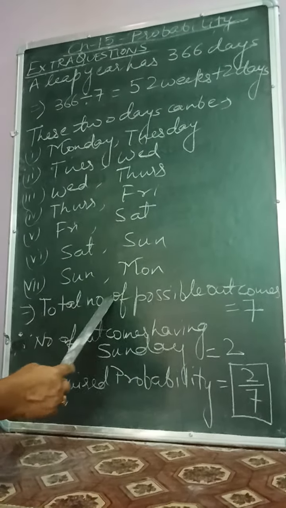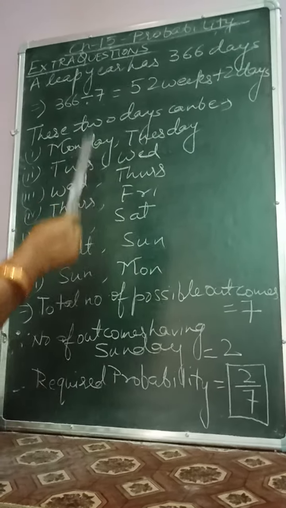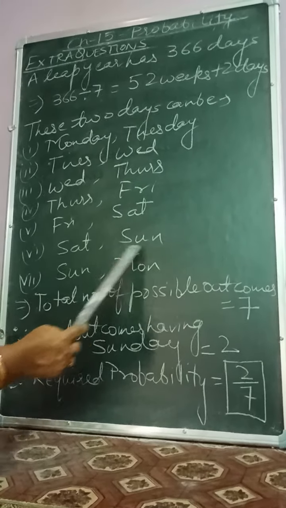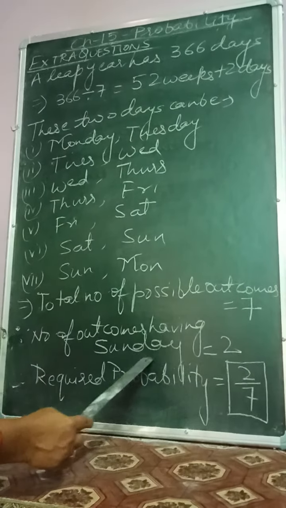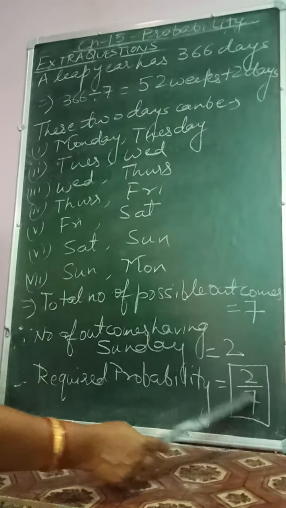Now total number of possible outcomes are 7. Now out of these 7 outcomes, there are only 2 outcomes in which we are getting Sunday. So number of outcomes having Sunday is 2. Therefore the required probability is 2 upon 7.